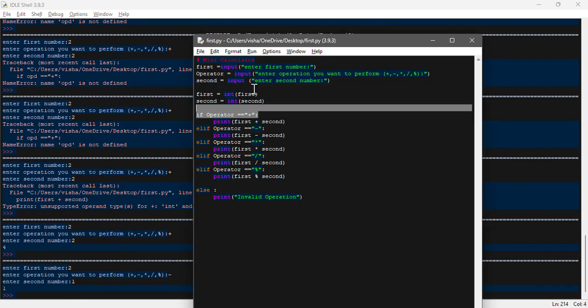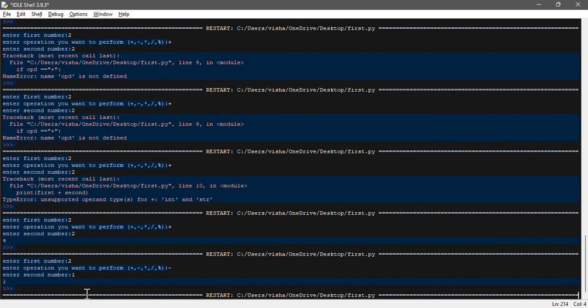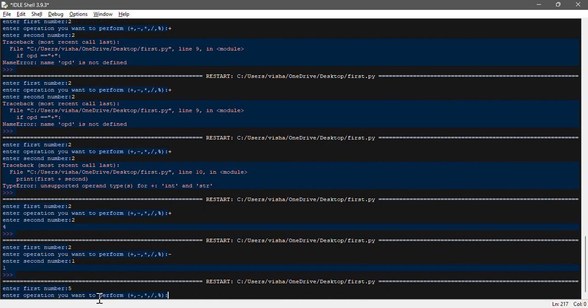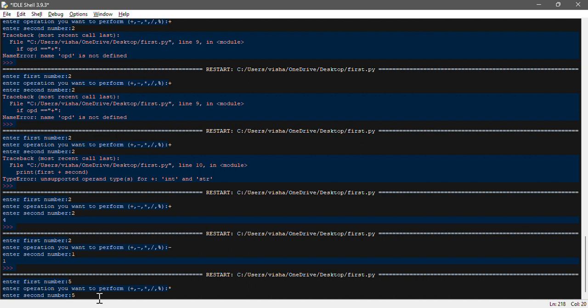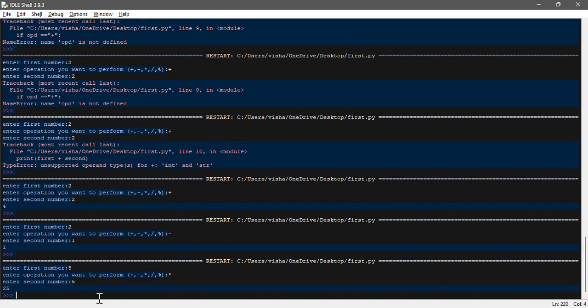Similarly, if I run this program again and I enter 5, and then I want multiplication with the second number again, that should be 5, so I should get 25 over here. So this way, our mini calculator is working.